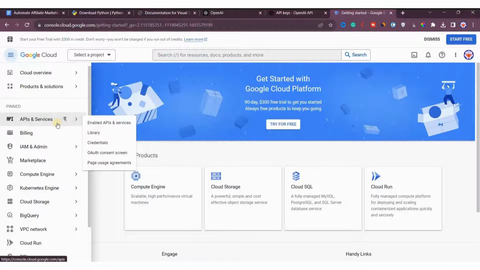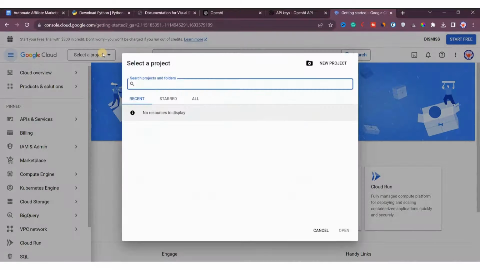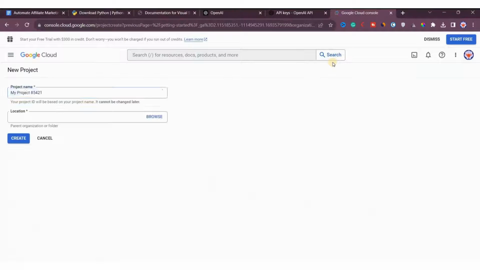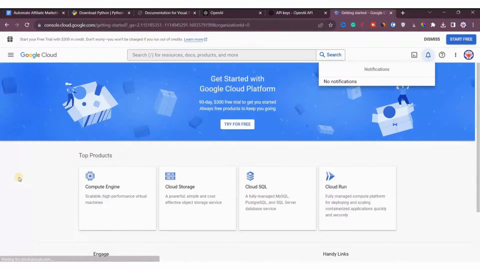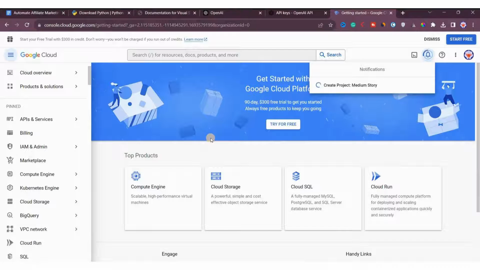After coming to the console, you have to click on API and enable. But before you do that, first you need to create a project. We will select a project here, then click on new project. We will name it whatever you want, for example, medium story. Location: no organization. Then we simply click on create. After that, it's created.